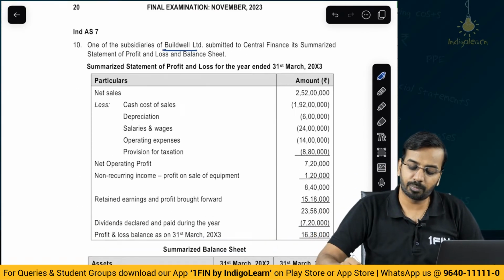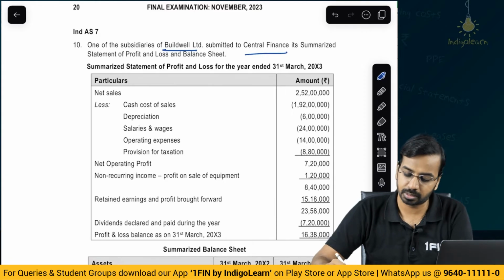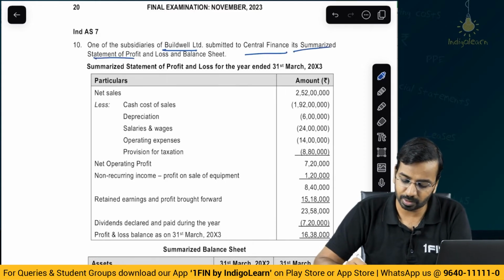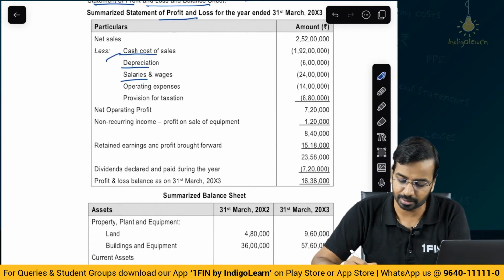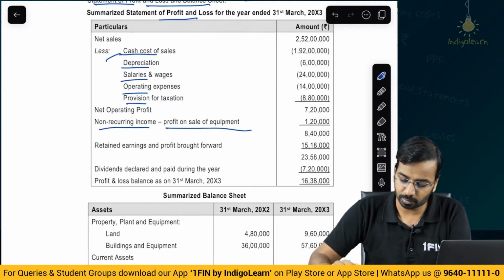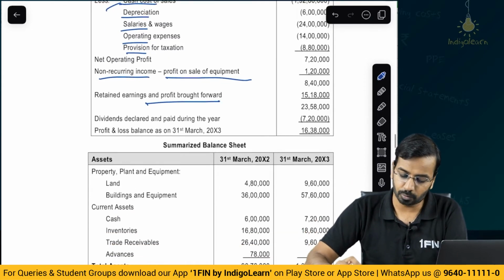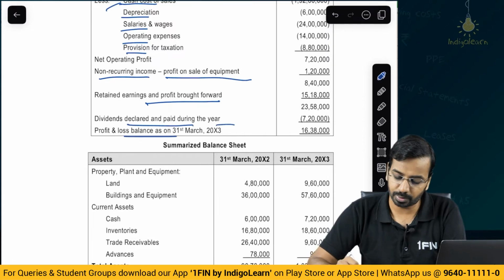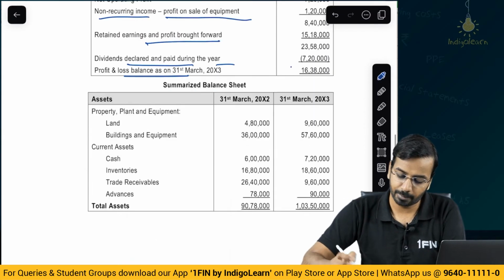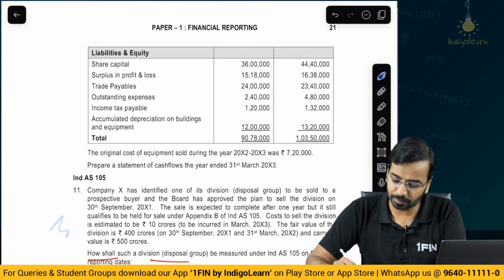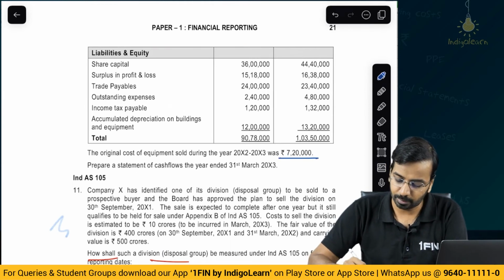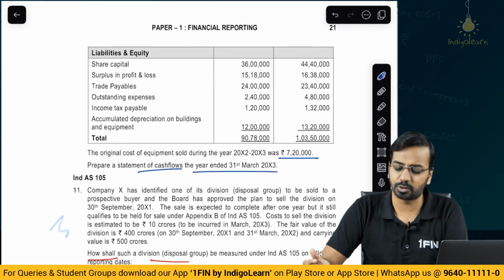One of the subsidiaries of Buildwell submitted to Central Finance its summarized statement of P&L and balance sheet. Summarized P&L for the year: sales, cash cost of sales, depreciation, salaries, operating expense provision, non-recurring income, profit on sale of equipment, retained earnings and profit brought forward, dividends declared and paid during the year, P&L balance as on 31st of March. Balance sheet has been given. Okay, now original cost of equipment sold during the year is 720. Prepare a statement of cash flows for the year ended 31st March of year 3.